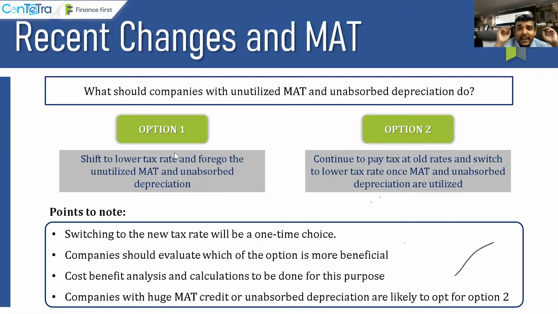Now let us talk about MAT, right? What will companies do who already have a lot of unutilized MAT credit and unabsorbed depreciation? They have two options as a thumb rule. Option one, shift to the lower tax rate and forget all the MAT credit which is there and all the unabsorbed depreciation which is there, which means I will have a lower tax rate for the current year and I have to forgo all the tax benefit that I was carrying in my tax return and my balance sheet. Option two, I continue to pay tax at the same old rates and switch to the lower tax rate once my MAT credit and unabsorbed depreciation or brought forward losses are utilized.